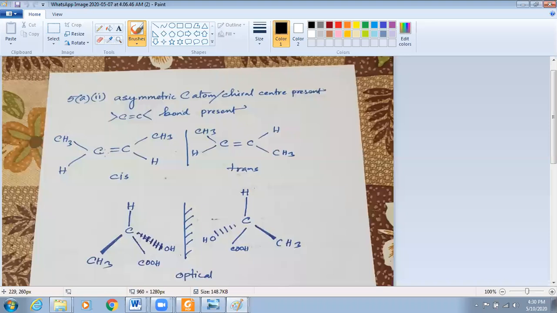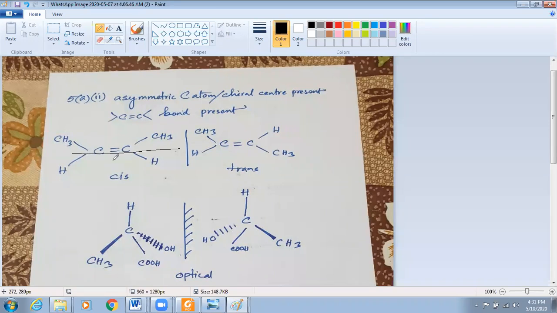Here, alkene. If you consider this is a plane, above the plane we are getting methyl group, right? And here below the plane, we are getting hydrogen. Now, if you twist one side only, you know that carbon-carbon double bond has a restriction towards the rotation. Because of double bond, the rotation cannot take place, right?